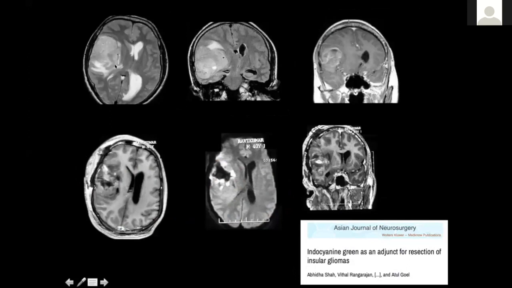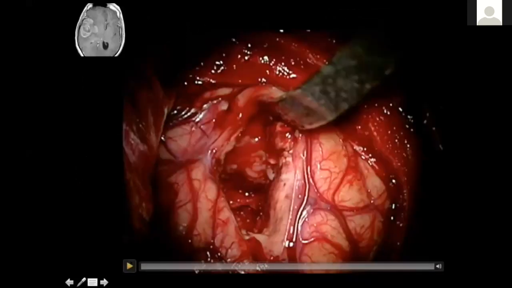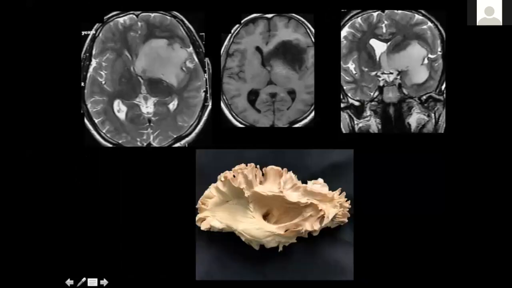This is a small technical note that I had published in Asian Journal. When I was earlier performing insular glioma surgery, I had some difficulty in identifying some vessels, and I used ICG to determine whether they were en passage vessels or they were going to the tumor. I'm not going to show this video, I'll just show you that I identified this vessel as going across and going to the motor cortex and then preserved it while removing the tumor.